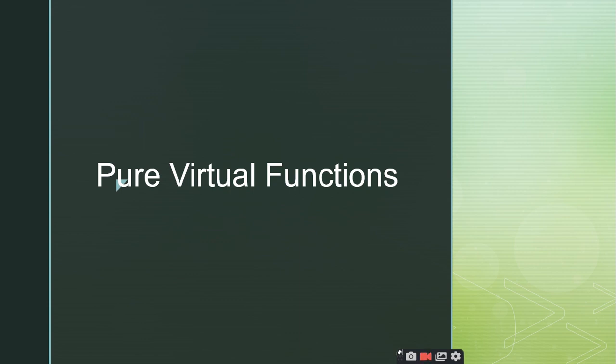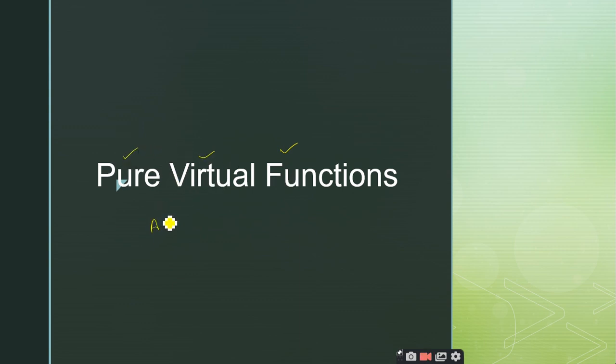So that is all about our virtual functions concept, and the next topic is pure virtual functions. We know what a function is, and we know what virtual functions are: those member functions of a base class which have definitions, but we are expected to redefine the definition of those functions. But what are these pure virtual functions?